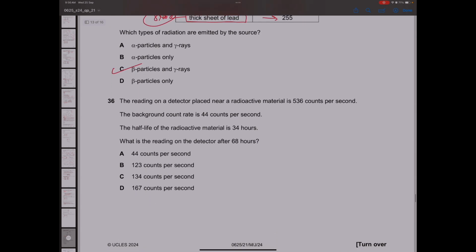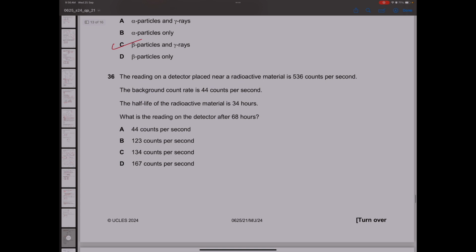Now, question number 36. The reading on a detector placed near a radioactive source is this much. The background count rate is 44. The half life is given, and they're asking you the reading. This is a good question. Just hear me out. So, see. The reading is